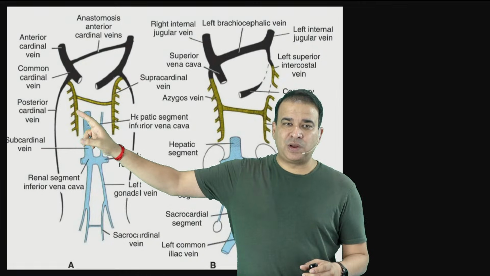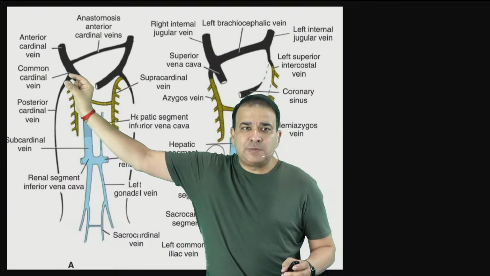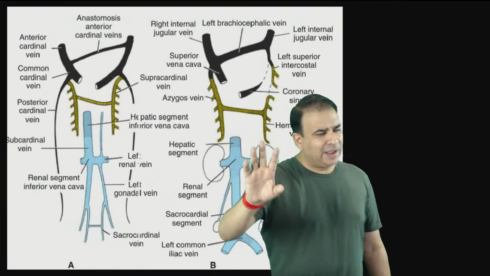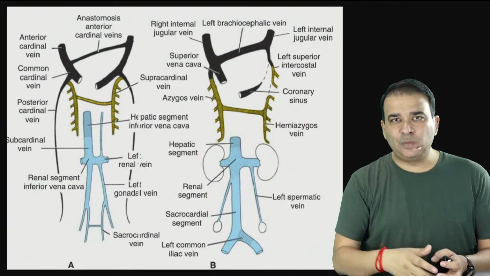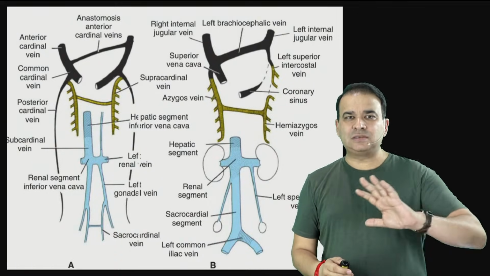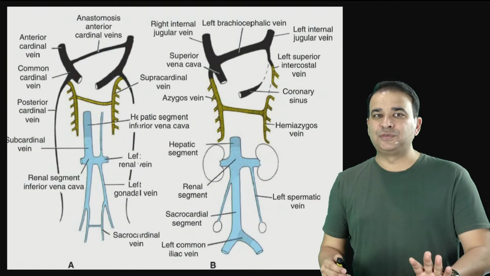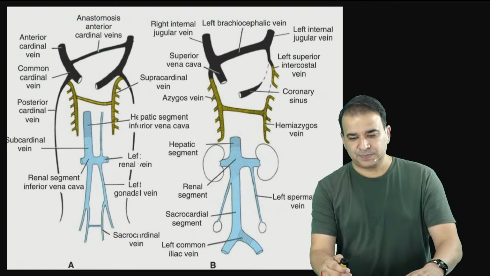Azygous vein will develop from the supracardinal vein, although they say some part is also from the posterior cardinal. But again, the major component is the supracardinal vein, and looking at what time we are in right now, I would say at least mug it up here, although I hate to say that supracardinal vein actually gives rise to the azygous vein.